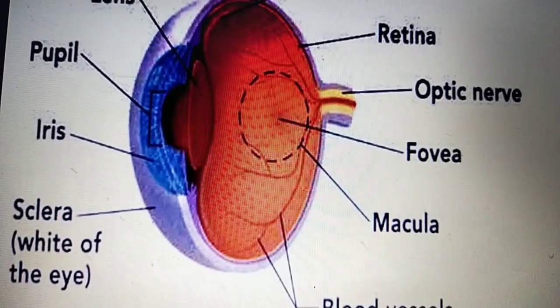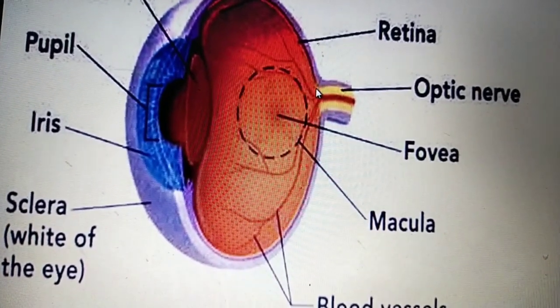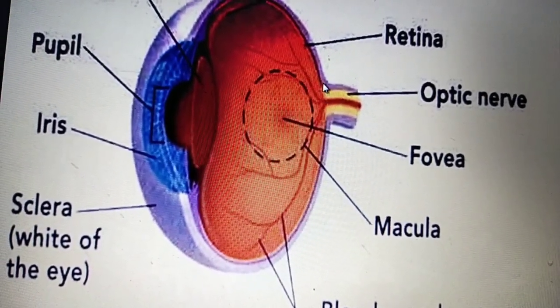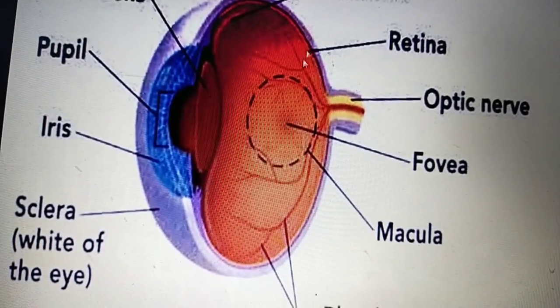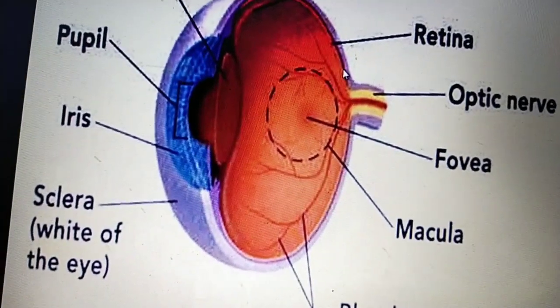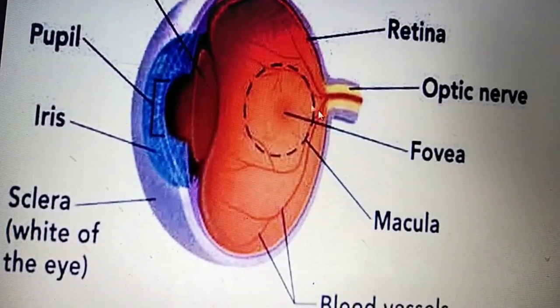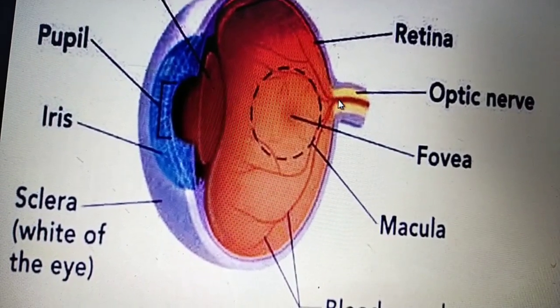Then the optic disc will come. The optic disc is the area in the retina where retinal ganglion cells exit the eye to form the optic nerve. It is also called the blind spot. This area is called the optic disc.